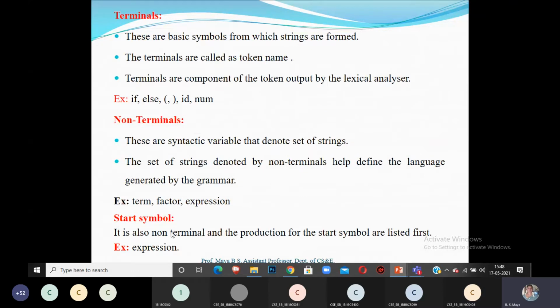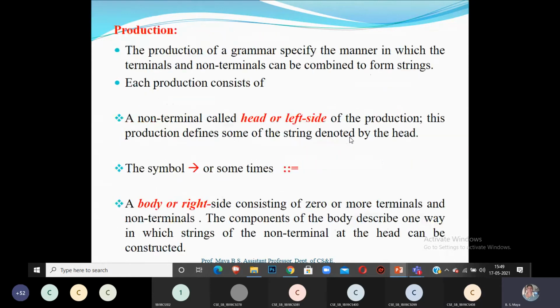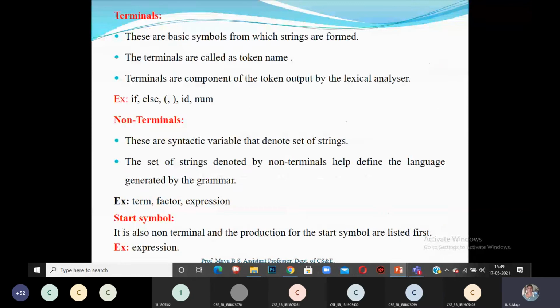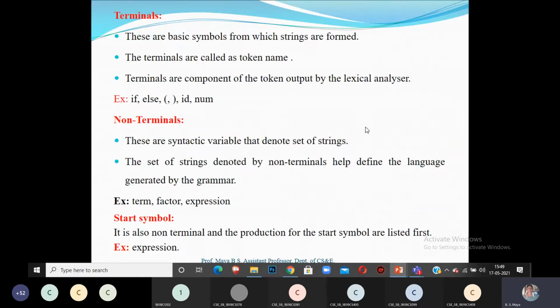What is the start symbol? It is also a non-terminal, and the productions for the start symbol are listed first. In the example, whatever you write in the first production, that is your start symbol. Now expression is my start symbol. Let me go to production. How to define your production? Expression plus term, expression minus term, all these are called a production, or the body of your production.